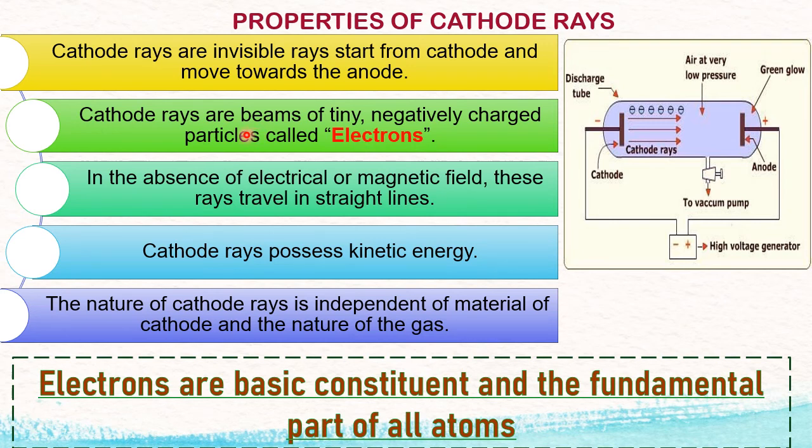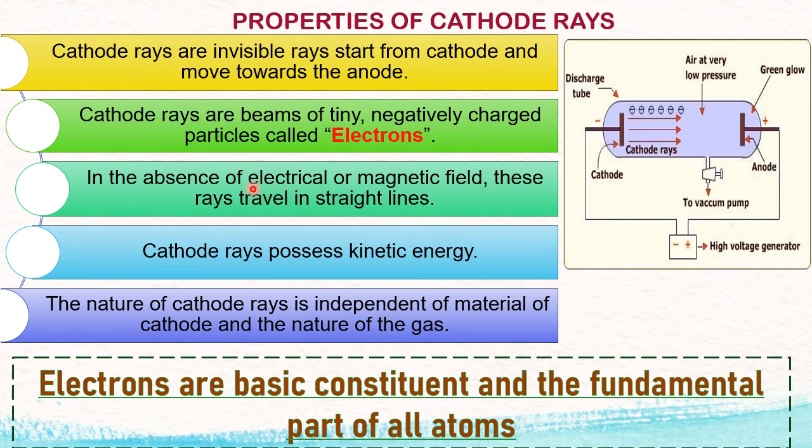So the credit for the discovery of the electron goes to J.J. Thomson. It is J.J. Thomson who discovered the electron, the first particle of an atom. Third property: in the absence of electrical or magnetic field, these rays travel in a straight line. When you apply an electrical and magnetic field, their path is deviated, deflected, but in the absence, they travel straight.